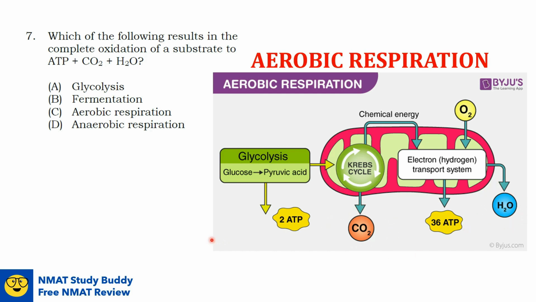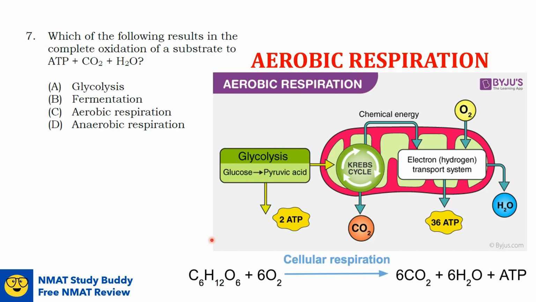To see it more clearly, here is the chemical equation of the reaction. Its substrates are glucose and oxygen. And then after undergoing cellular respiration, the products now are carbon dioxide, water, and ATP.